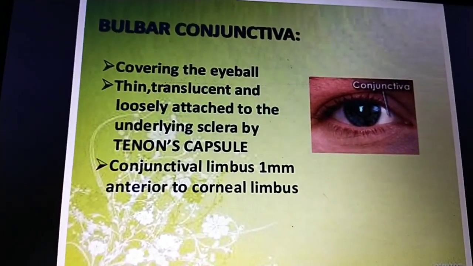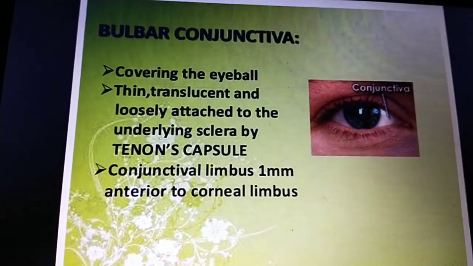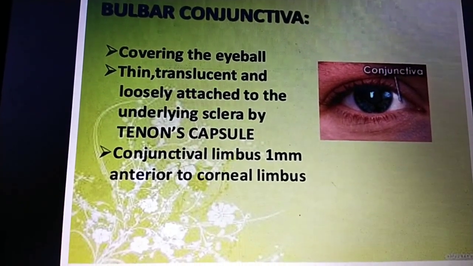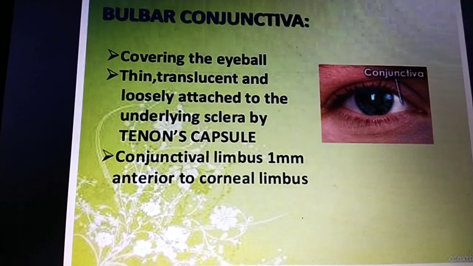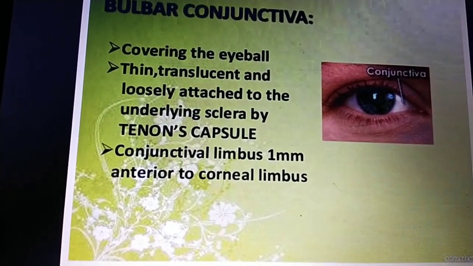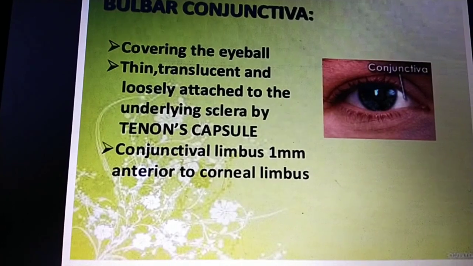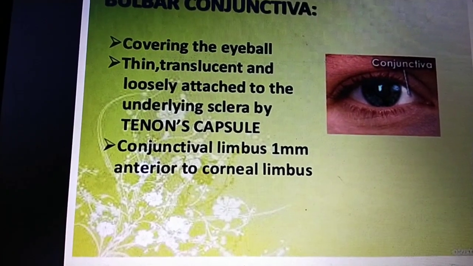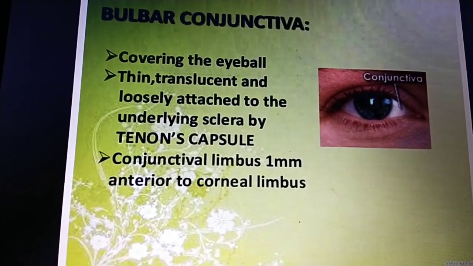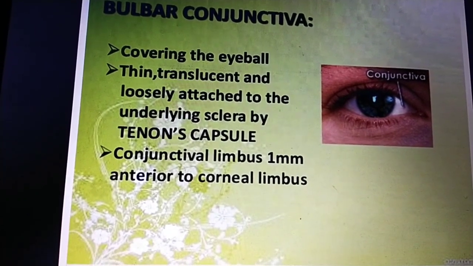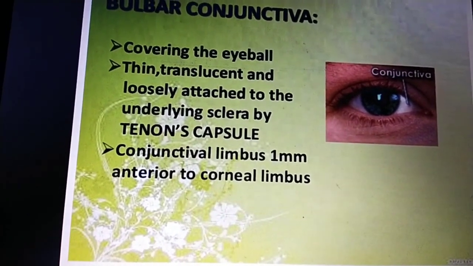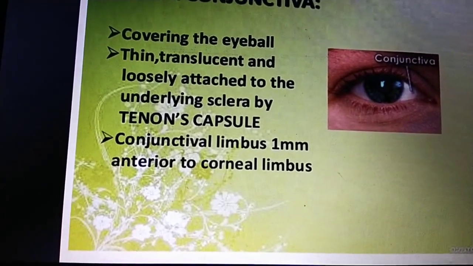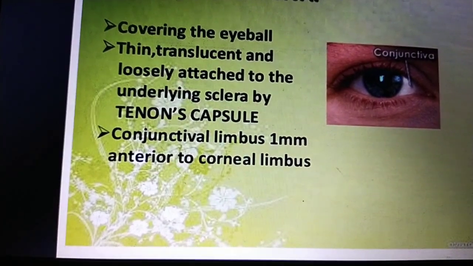Then the bulbar. Bulbar means it covers the sclera, and that covered part of the scleral conjunctiva is the bulbar conjunctiva. It covers the eyeball, is thin, translucent, and loosely attached to the underlying sclera by the tenon capsule. There is another space between the sclera and the conjunctiva, called the episclera, and it contains a rich blood supply. And the conjunctival limbus is 1 mm anterior to the corneal limbus.